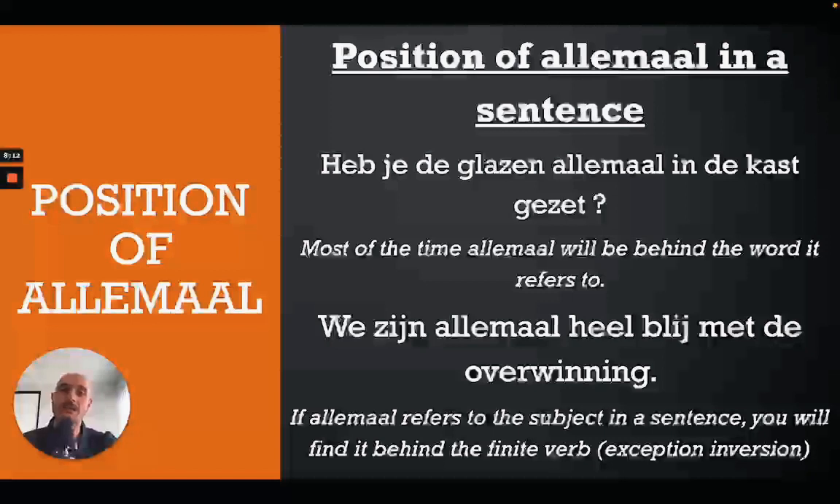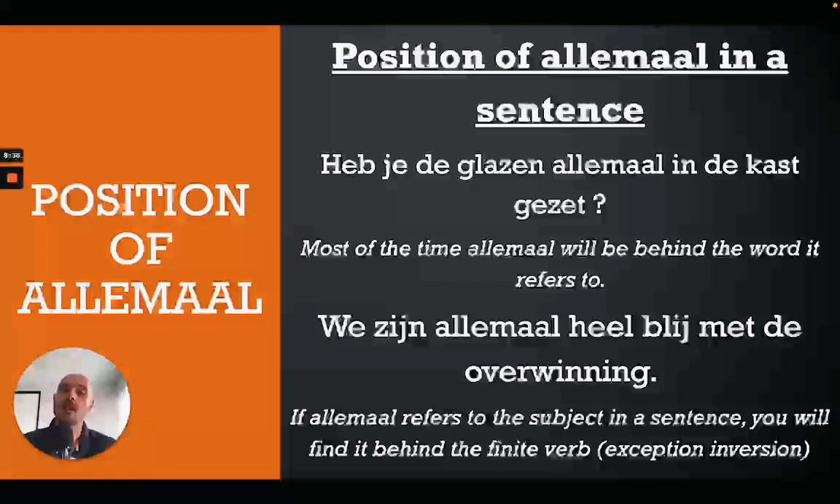Heb je de glazen allemaal in de kast gezet? Now in this case, allemaal refers to glazen, so most of the time, allemaal will be straight behind the word it refers to, as you can see in this sentence. Heb je de glazen, glasses, allemaal, referring to glasses, straight behind. Perfect. Alright, now we go to the second example.